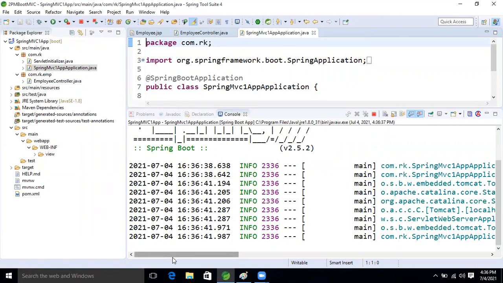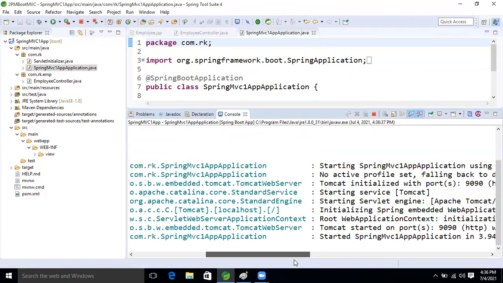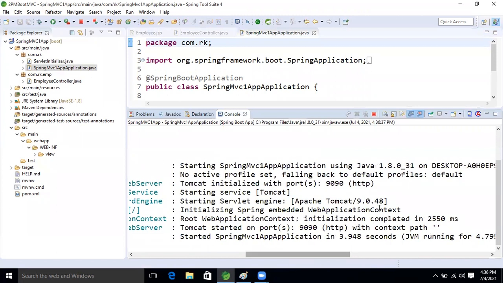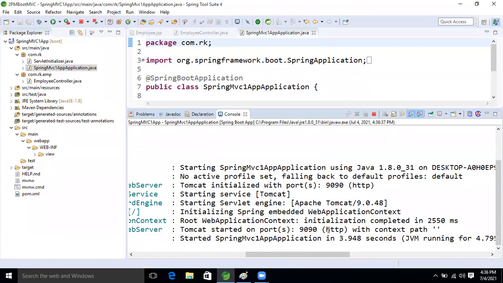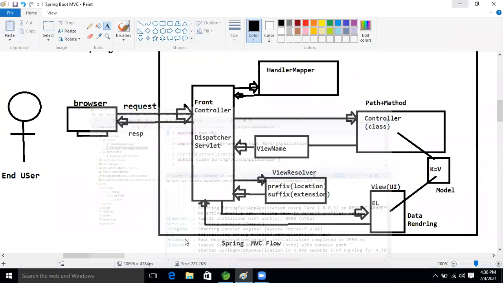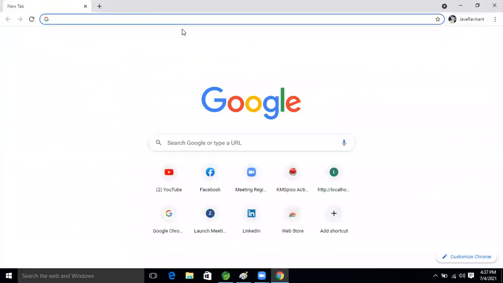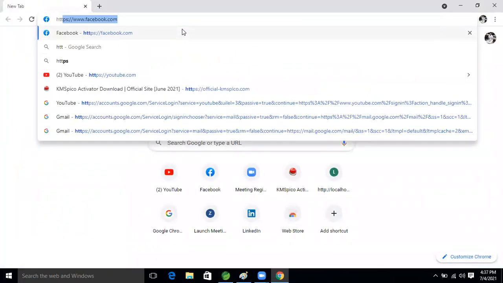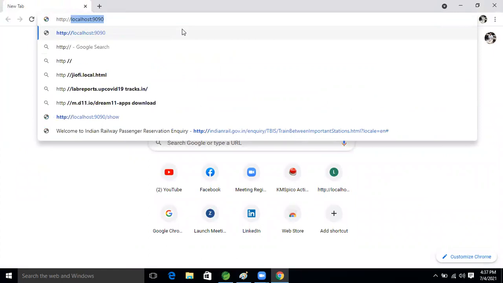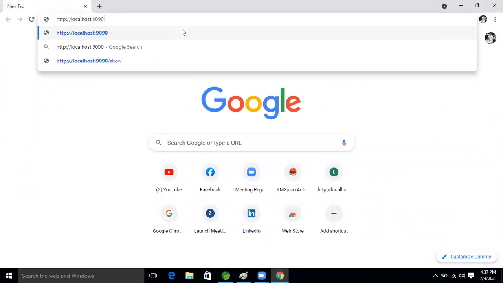Yes, our application is started now, guys. Okay, our application is started, right? Yeah, Tomcat server, port number 909. Okay, good. So now open the browser. http://localhost:909. After that, what is that?